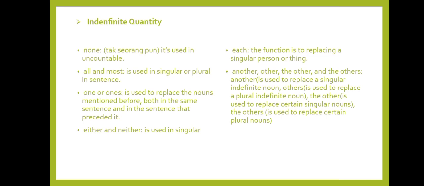Another is used to replace a singular indefinite noun, and others is used to replace a plural indefinite noun, and the other is used to replace certain singular nouns, and the others is used to replace certain plural nouns.